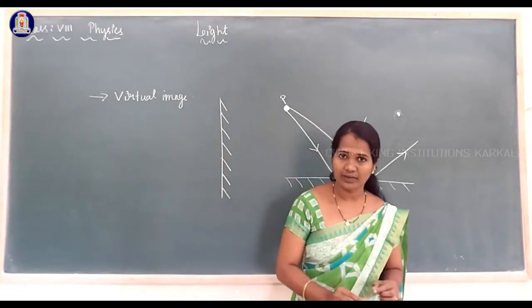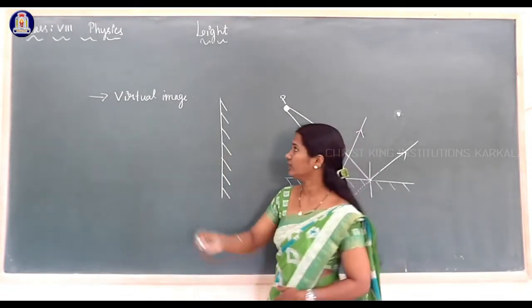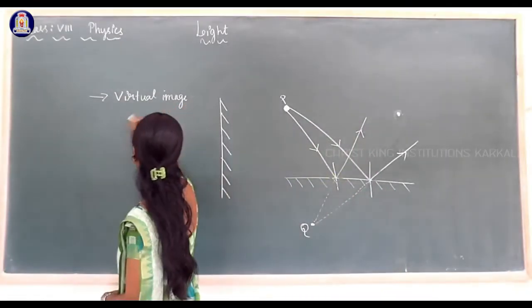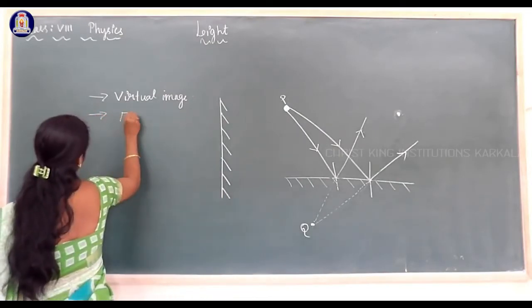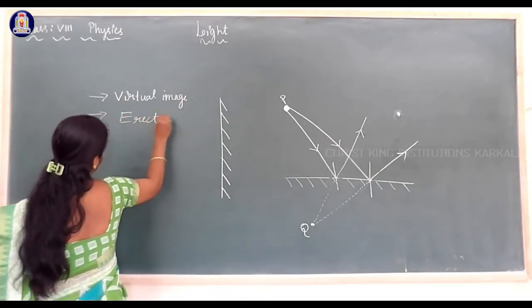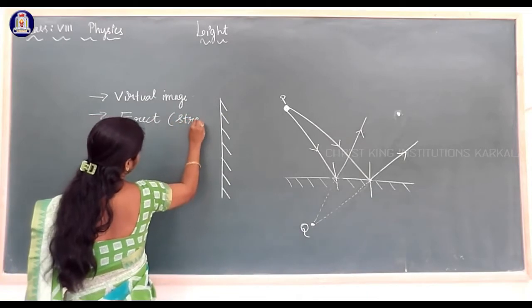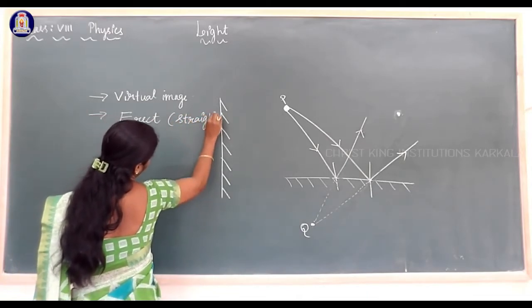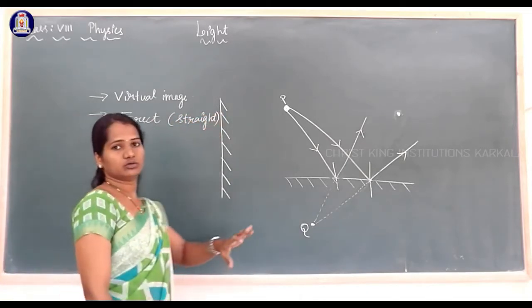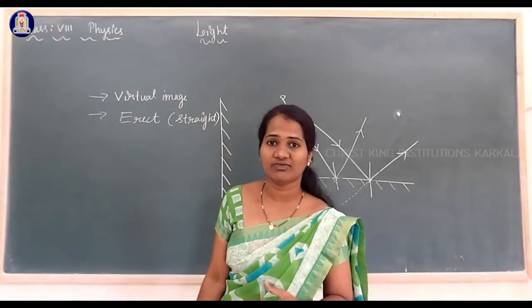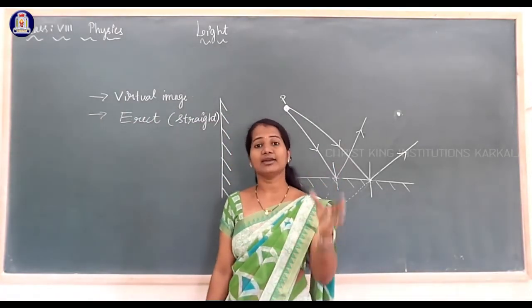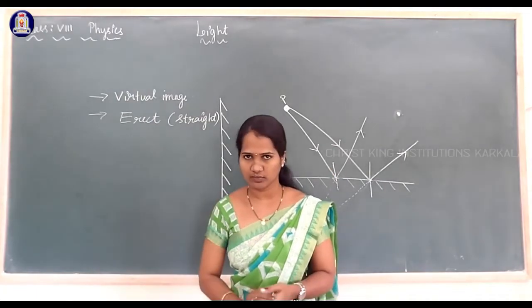And virtual images are always erect images. Erect means straight image. There are two types of images formed, as I said, real images and virtual images.